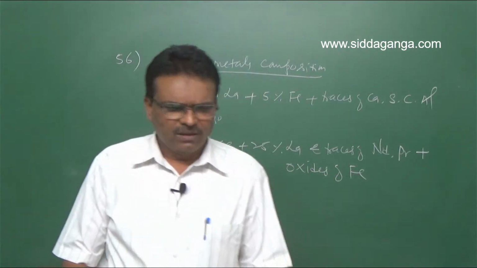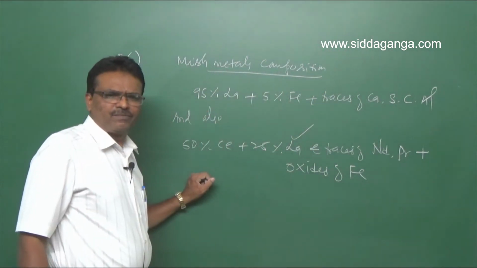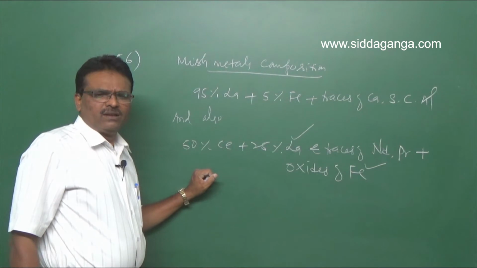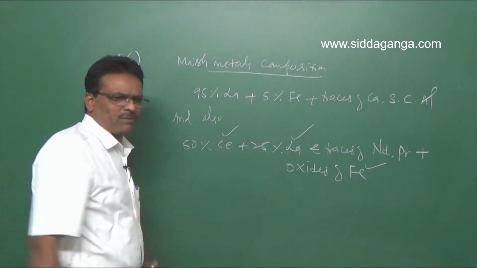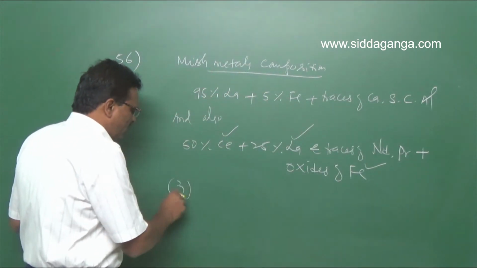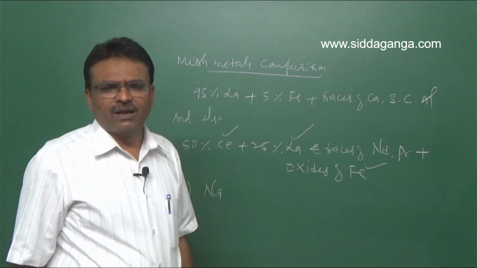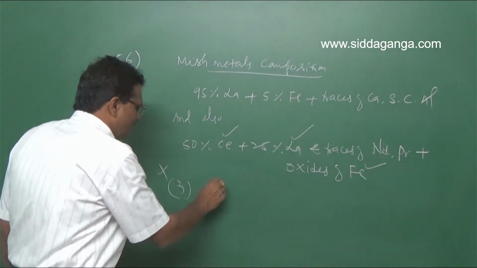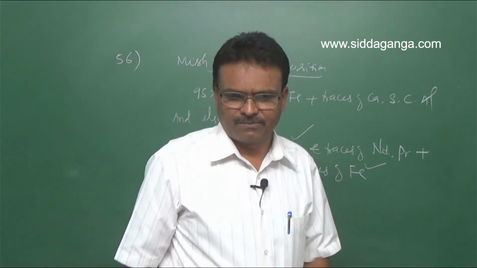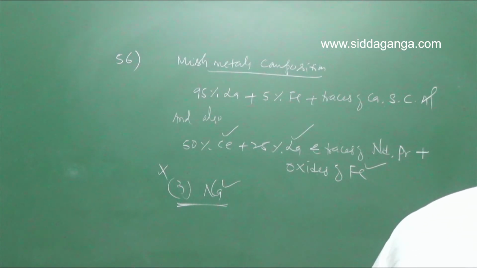Look at the given options. Lanthanum is there, that is right. Iron, as oxides of iron, is also present. Cerium is also present, but sodium is not present in mixed metal. So the third one, Na, is the answer. Your option is the third option for question number 56. Clear? Next question.